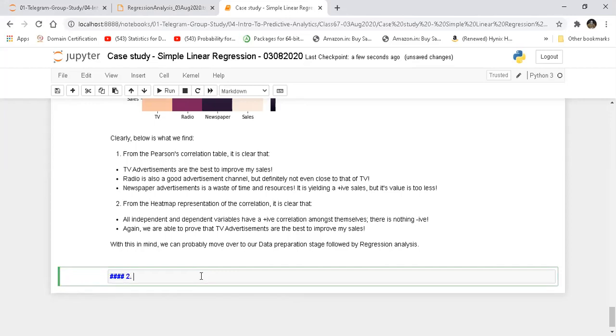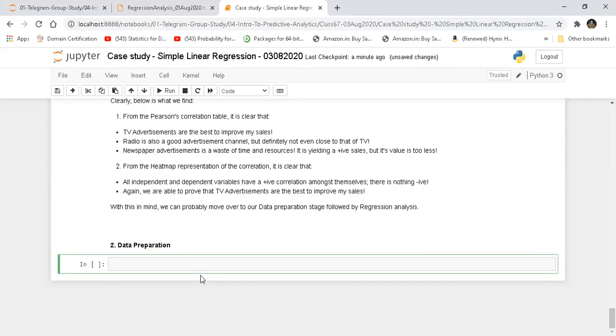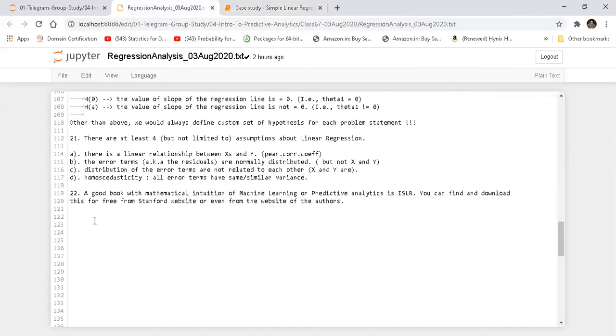So the second thing we are going to do is data preparation. Now this is something that I would like to explain first, and then we're going to look into this. Okay, so I'll write things rather than explaining, so that will be easier. So let me just go back to our notes and I will write it over here.